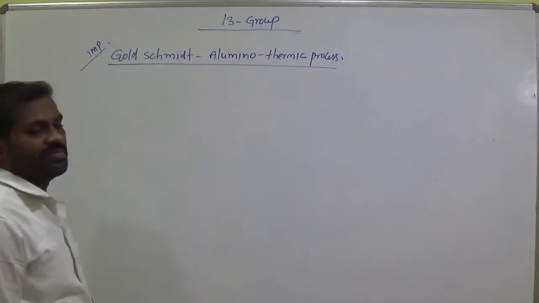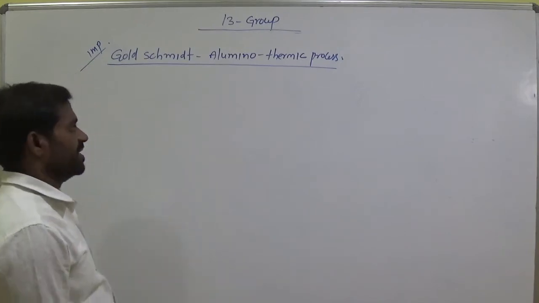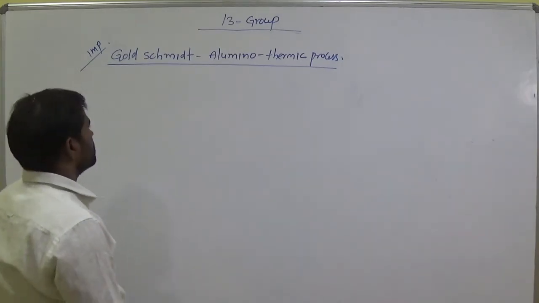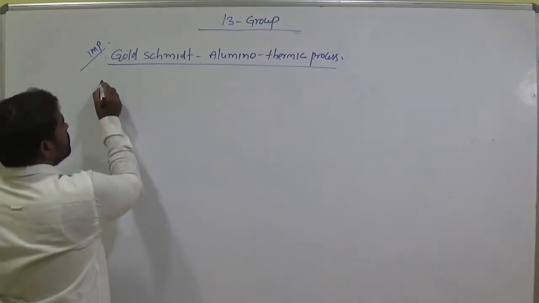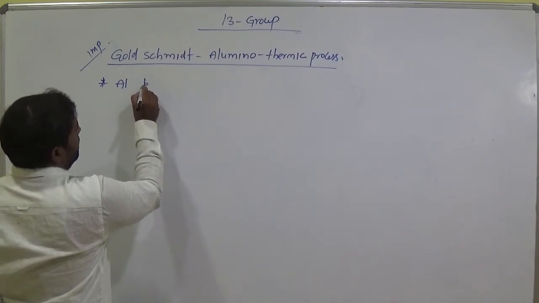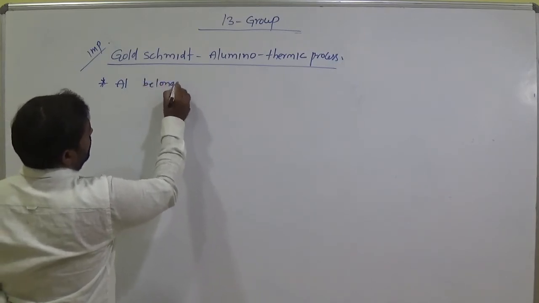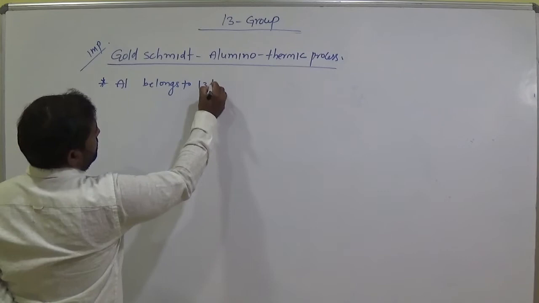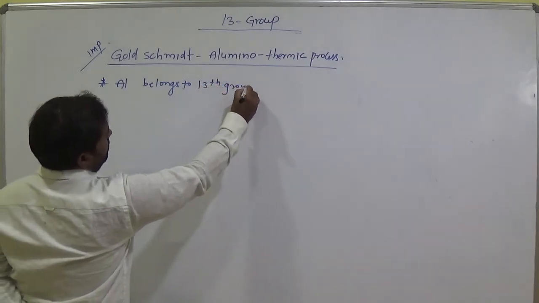Goldschmidt aluminothermic process, the thermite or thermic process. So let's see. Aluminium belongs to the 13th group, am I right?